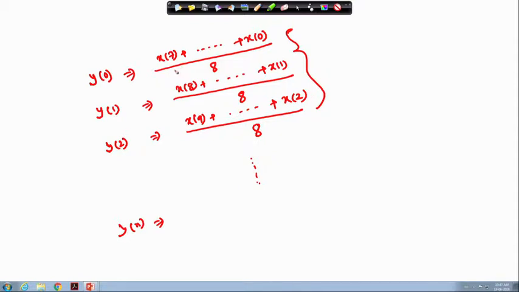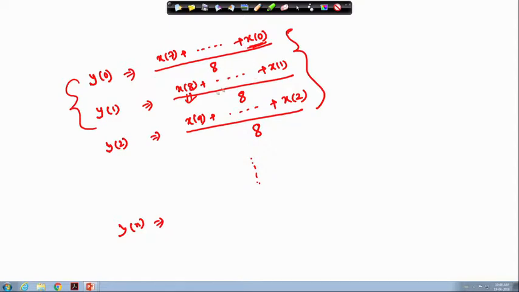If I look into y 0 and y 1, the only thing is that x 0 is here, and in the other case the newer value is x 8. So x 0 is not common in these two cases, and x 8 is the other number which is not common. Rest of all the values are the same in these two equations.